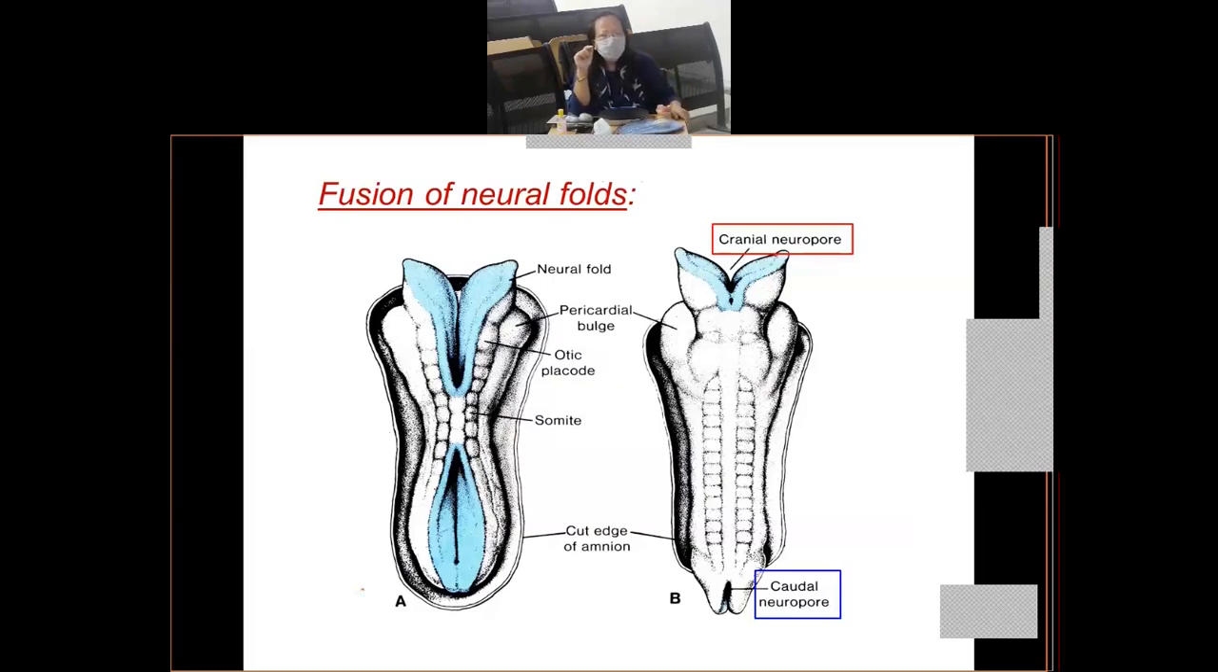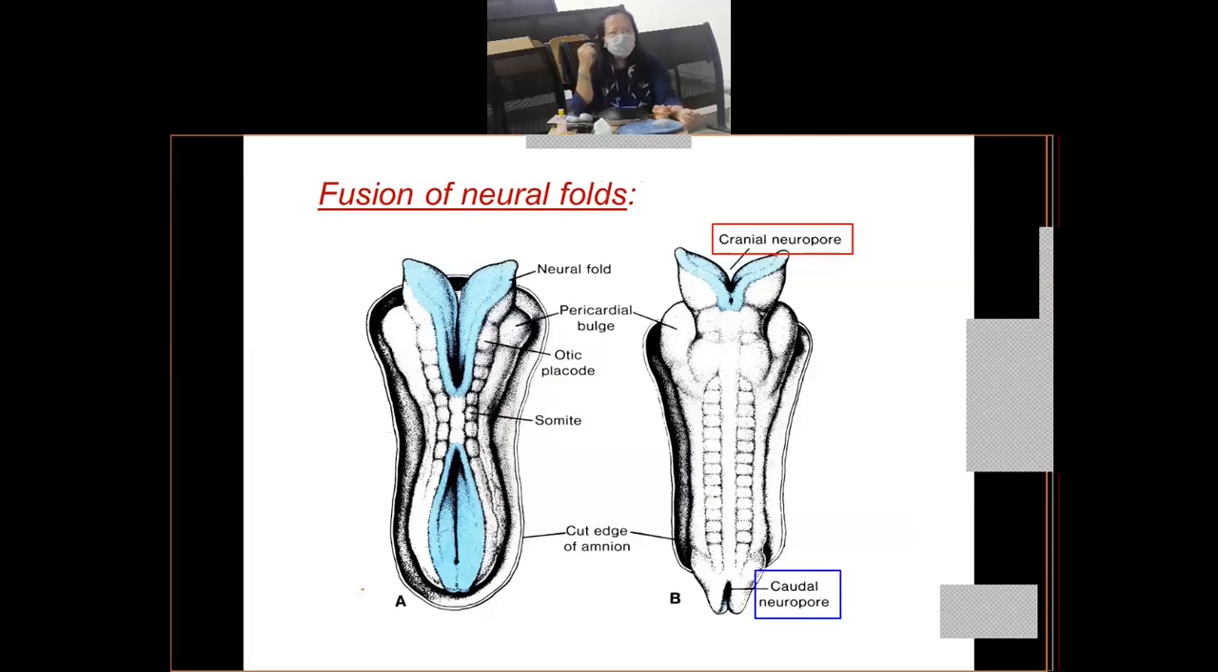The cranial neuropore is also known as the anterior neuropore. And the same thing at the caudal end of the embryo: at the caudal end of the neural tube, you have an opening known as the caudal or posterior neuropore. Both these openings, at the cranial and caudal end of the neural tube, which is now fused, will communicate with which cavity? Which cavity lies over the ectoderm? The amniotic cavity. So they are in communication with the amniotic cavity.